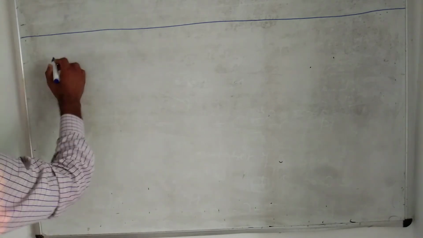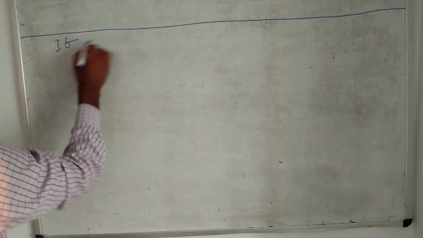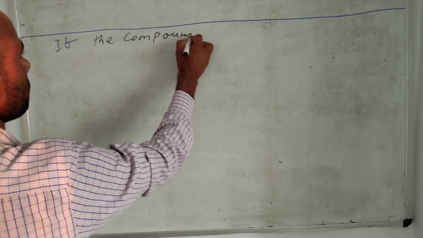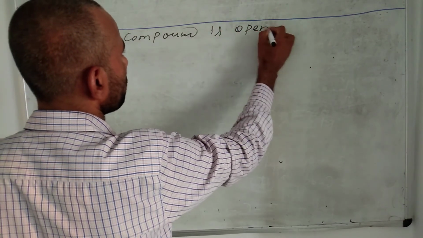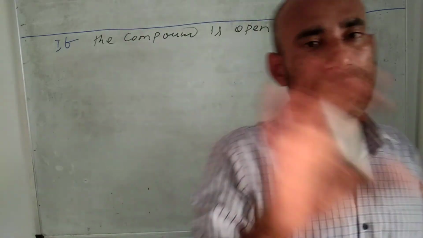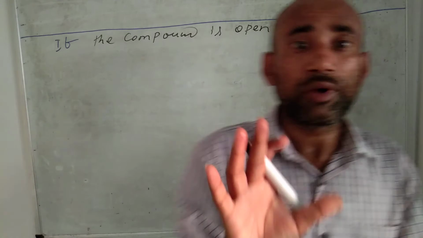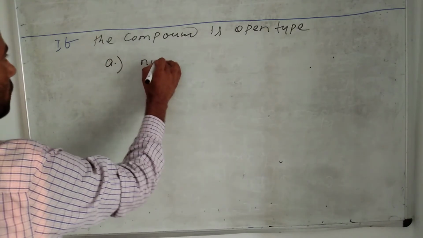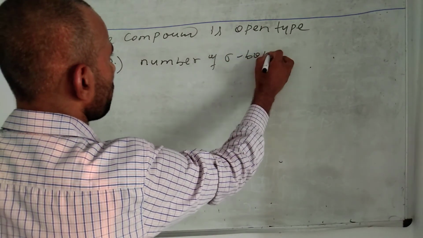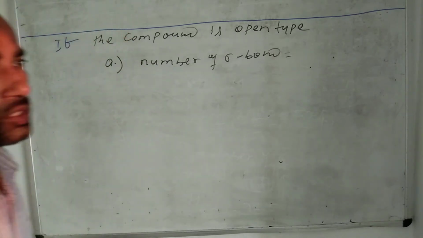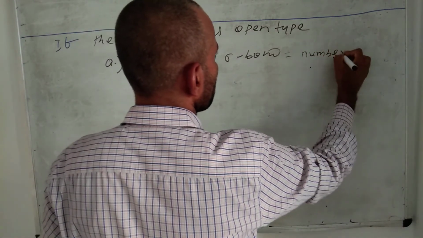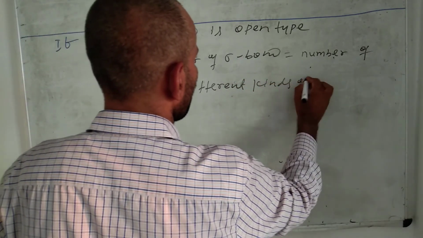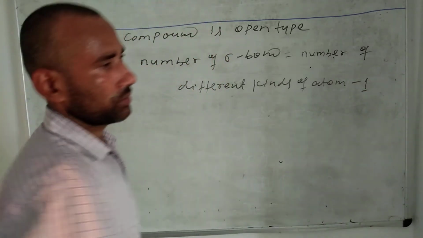See the shortcut. If the compound is open type, that means the carbon compound is not closed, an open-like structure, then the number of sigma bonds is equal to the number of different kinds of atoms minus 1.